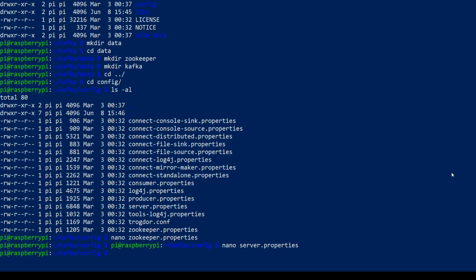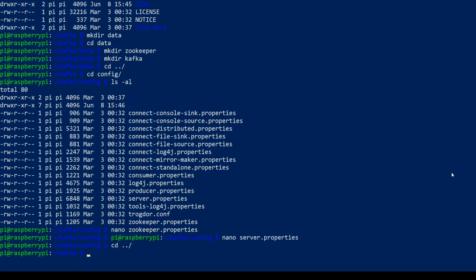Okay, so now we are at a very good place to spin up the server. So we can go back to the top level. The executables are in the bin folder. So we want to spin up zookeeper-server-start.sh.